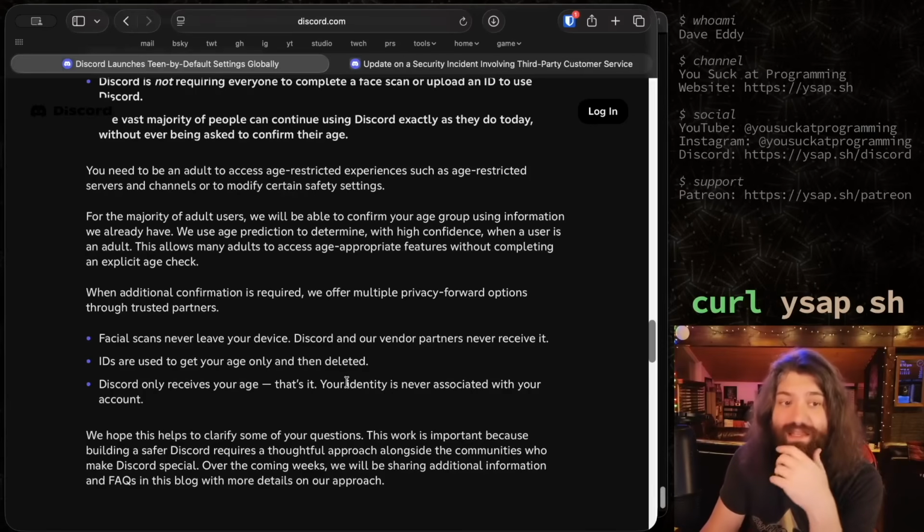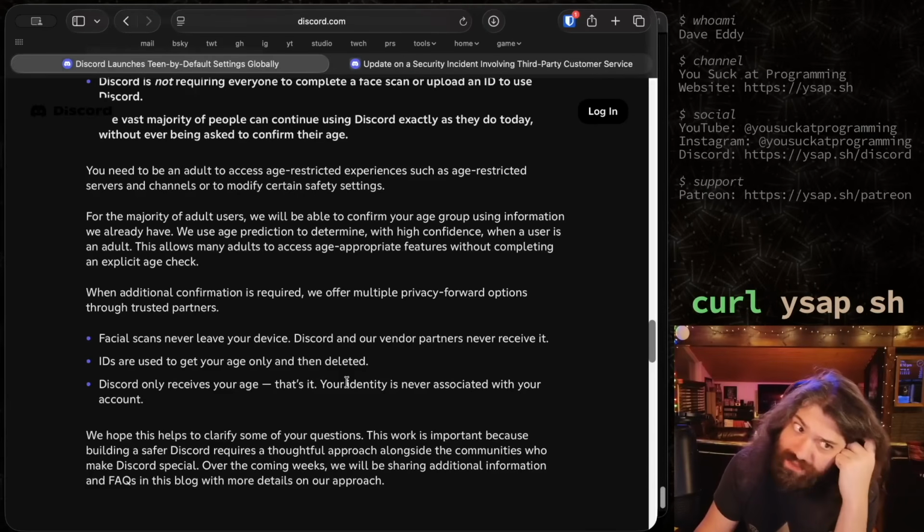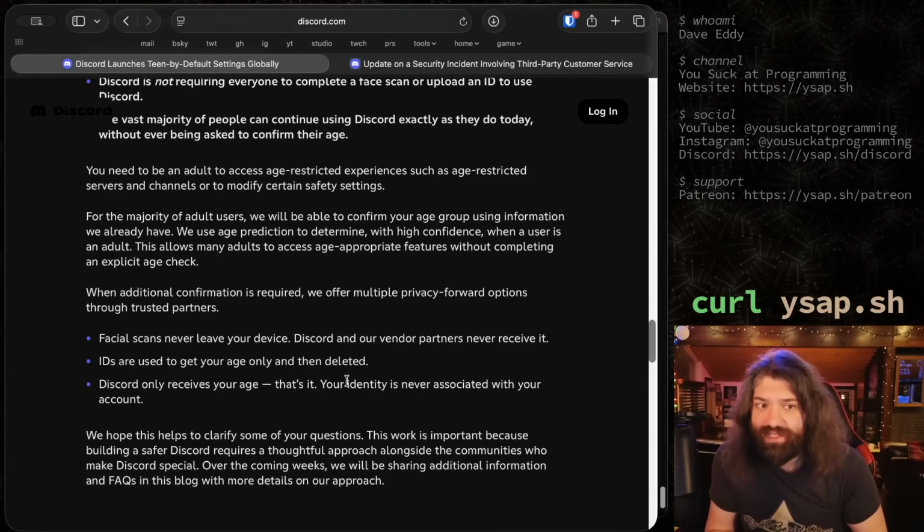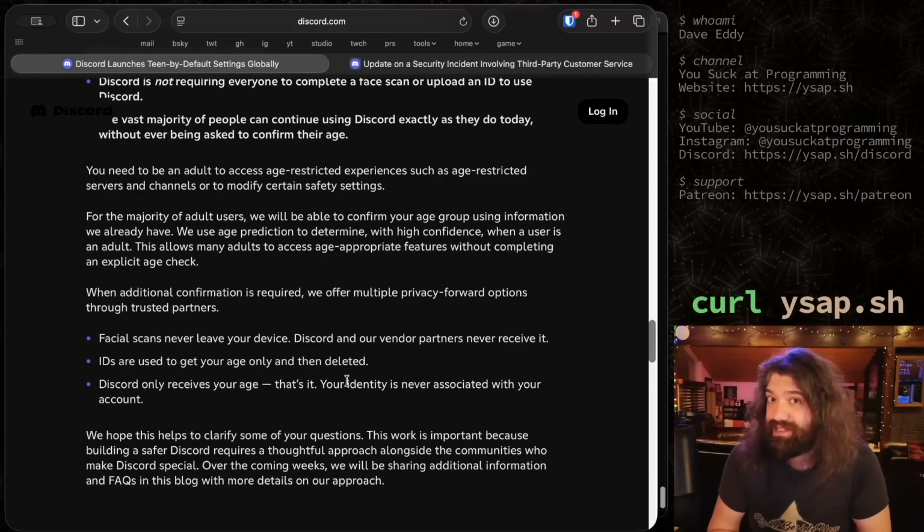Okay, I do like that. I think that's good, but I would definitely want to know a little bit more about that. What data are they sending? Because here's the thing. Okay, the facial scan's not leaving my device. That's like saying if you record a voice memo, well, the audio doesn't leave your device. Okay, and you ran it through a Whisper LLM and got the transcript and that left my device? Isn't that just as good as the audio? So in this case, the facial scan doesn't leave my device. Awesome. Does it just completely reconstruct my face in some sort of intermediate format? Or is it just a Boolean yes or no?